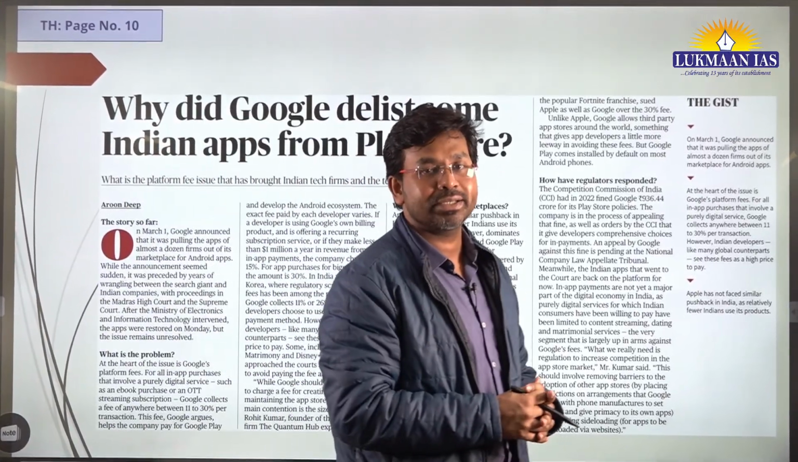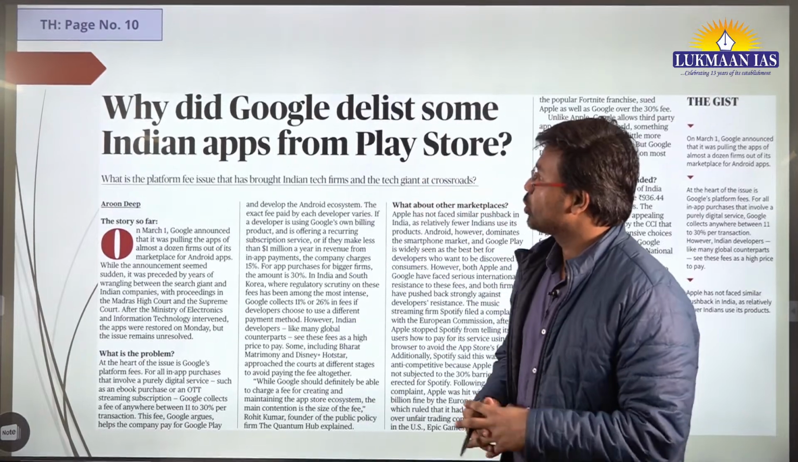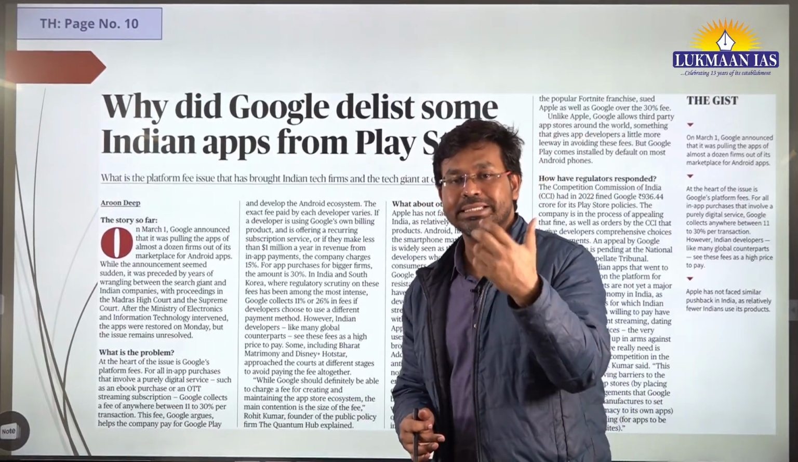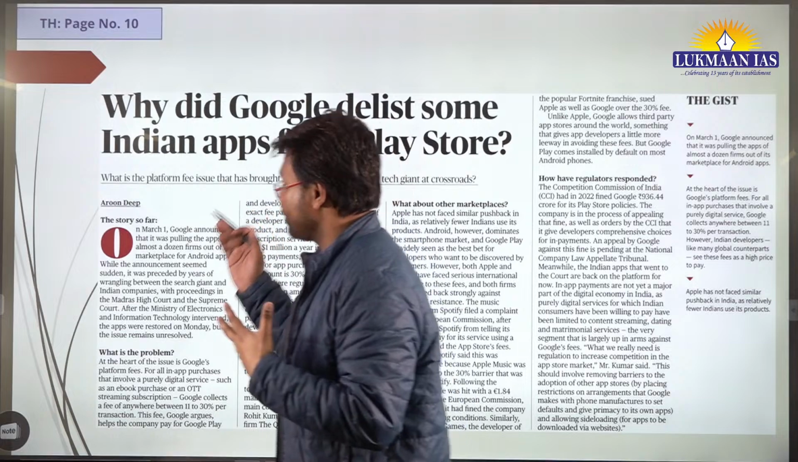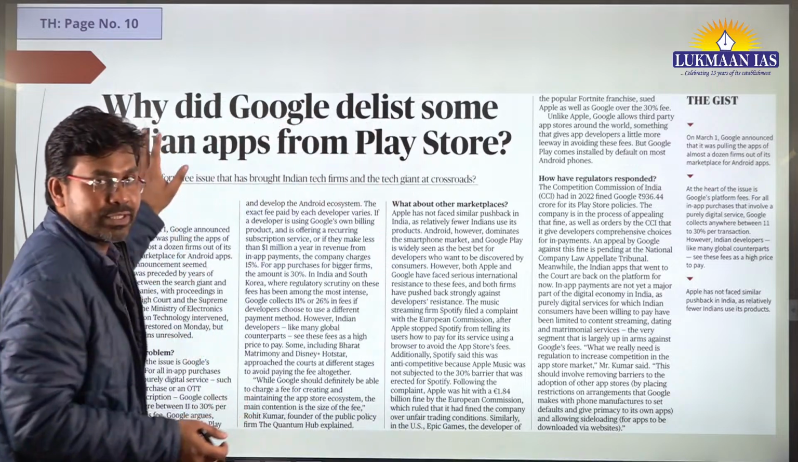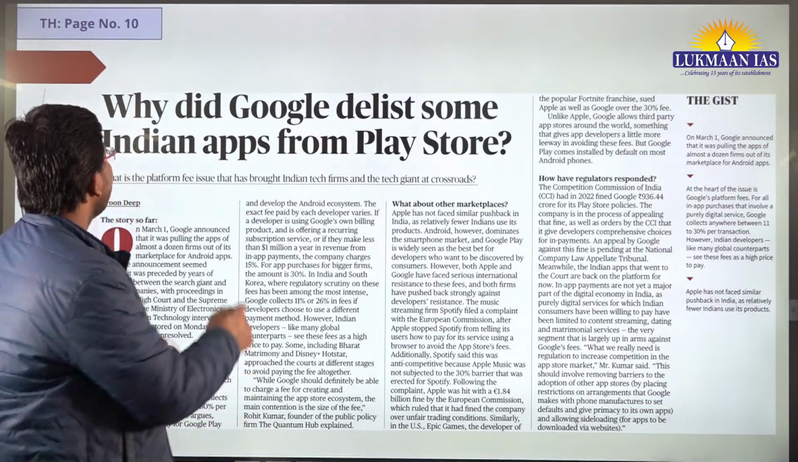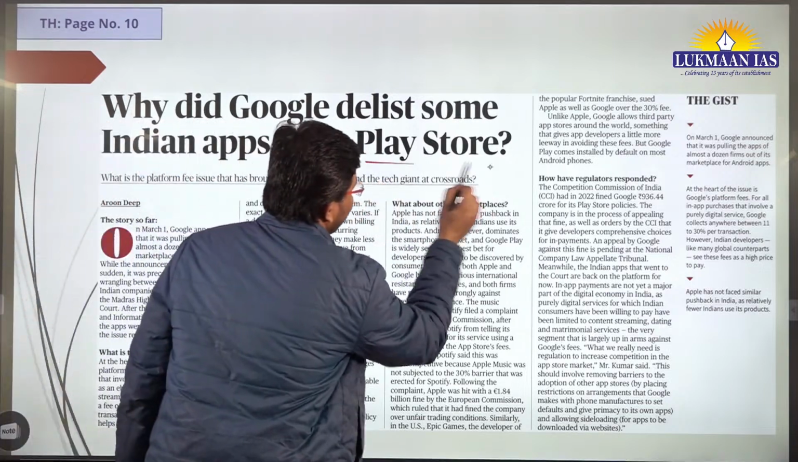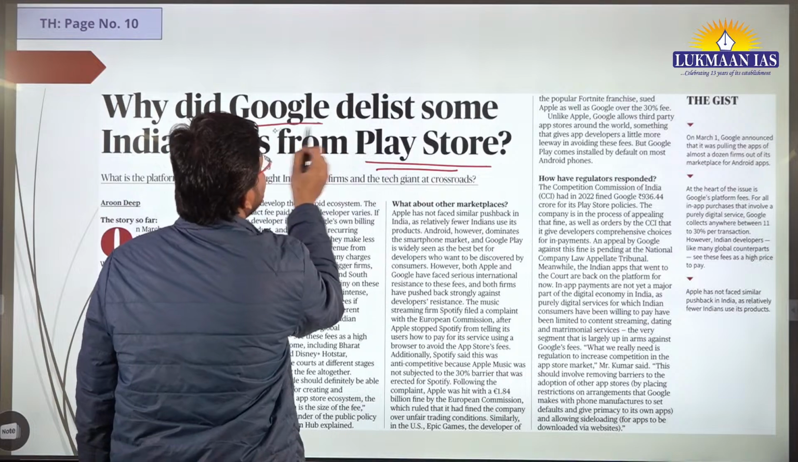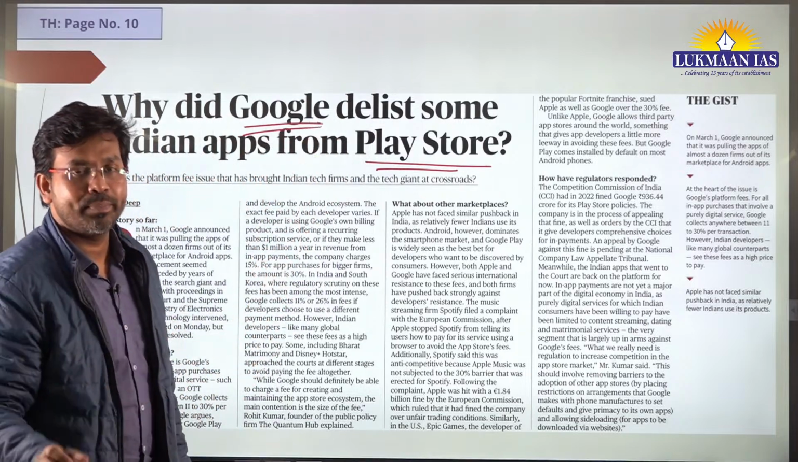It's important under science and technology as well. So in this article, we are going to understand the answer to a question that has been written as the heading of this article. It says, why did Google delist some Indian apps from Play Store?